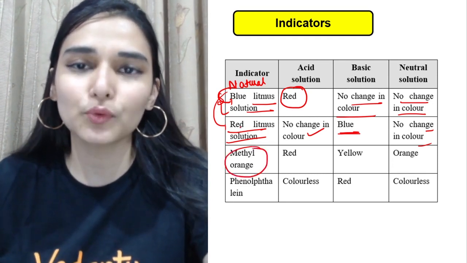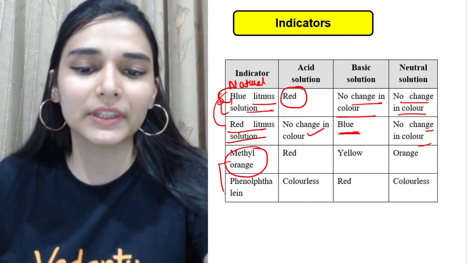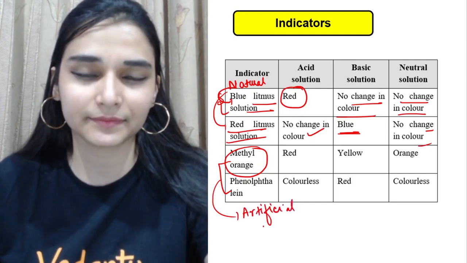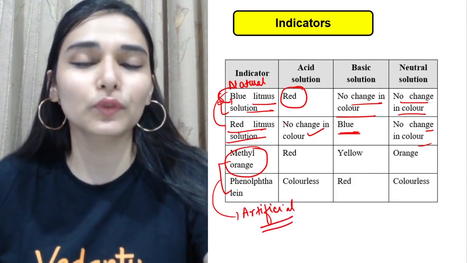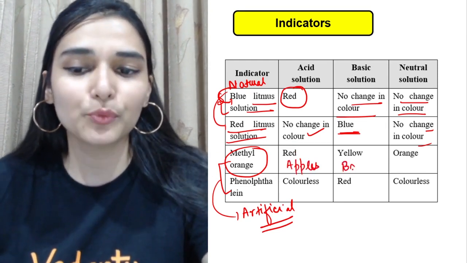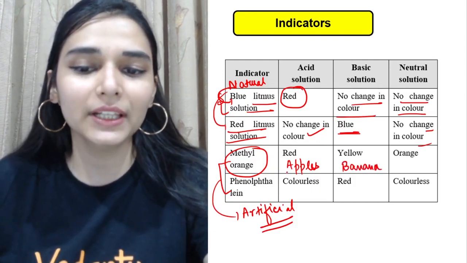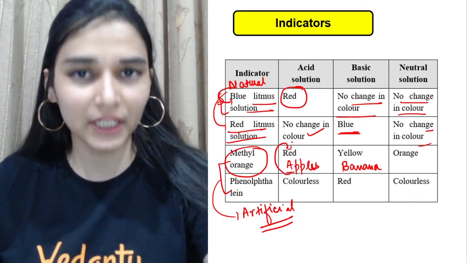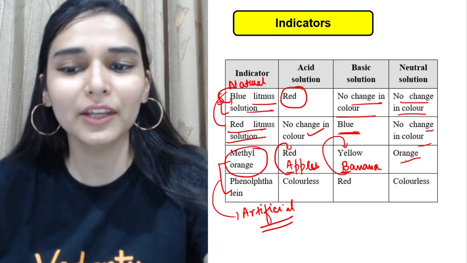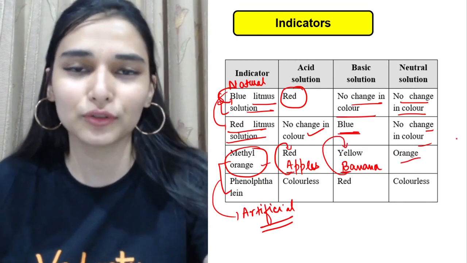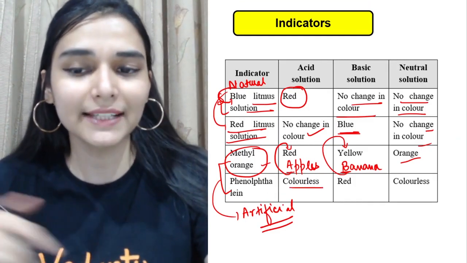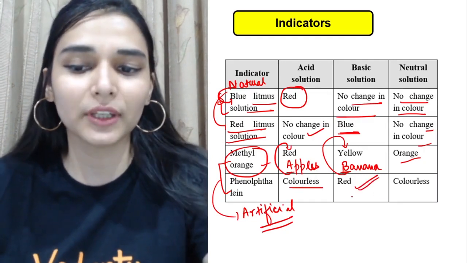Methyl orange, these two are, this is litmus, natural था ये. Methyl orange and phenolphthalein are artificial or we can say synthetic indicators. Okay, in methyl orange I told you the trick also, you can remember it like this: my apples are red and banana is yellow. So apple, A for acid, acid में it will give me a red color. B for base, base में it will give me a yellow color. Neutral में orange, जो उसका same color होता है orange, neutral में same रहेगा. Okay, very good. Phenolphthalein is itself colorless but in the bases it will be turning red. So you can remember this trick.